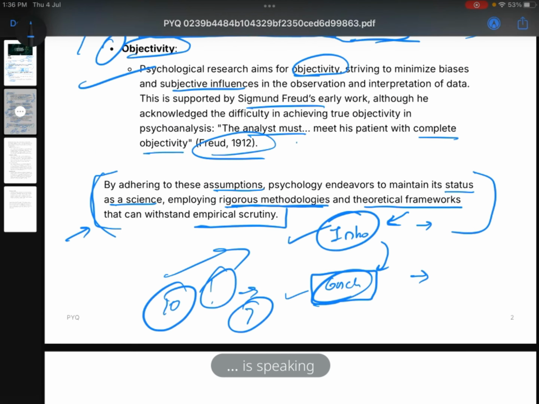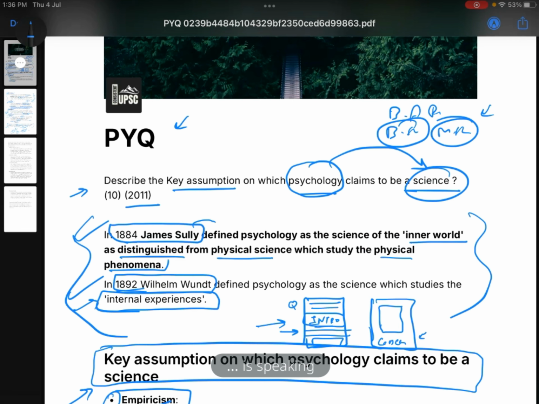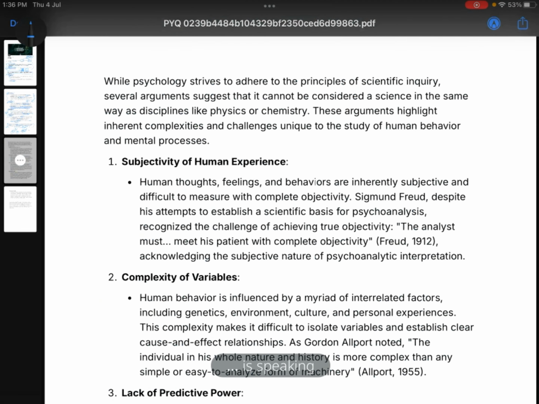While looking at a PYQ, we have to understand that PYQs are clues for the next question. Here they have asked why psychology is a science, and they might ask why psychology is not a science. I have written a detailed answer here. You just go through it. It will be very important for you.